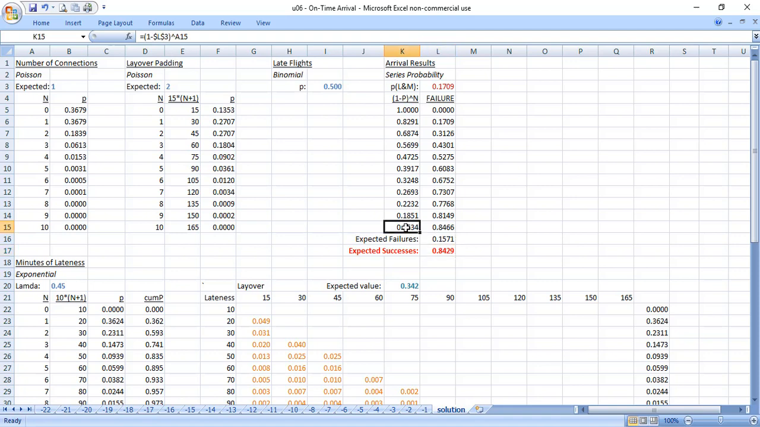Now, an 84% chance is also the sum of the success numbers multiplied by the probability. So I could have calculated it that way. I just chose not to. You can get to the same numbers in multiple ways. So going back to the core problem, if I accept the parameters I was given in the problem, there's an 84.3% probability that I will get to my destination without having missed a connection.